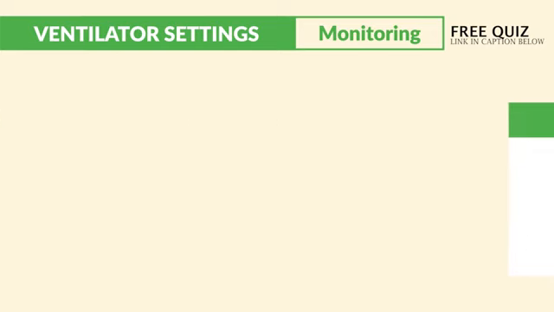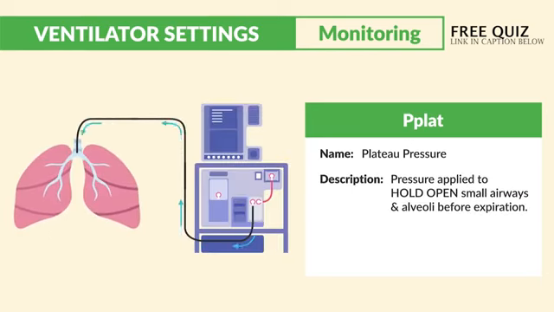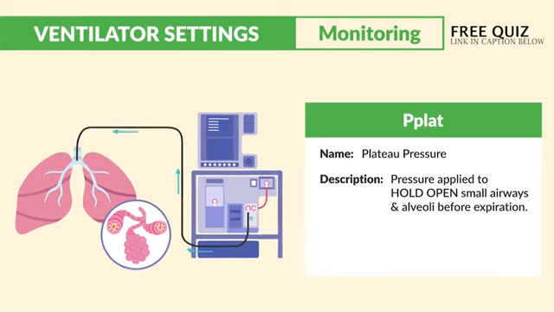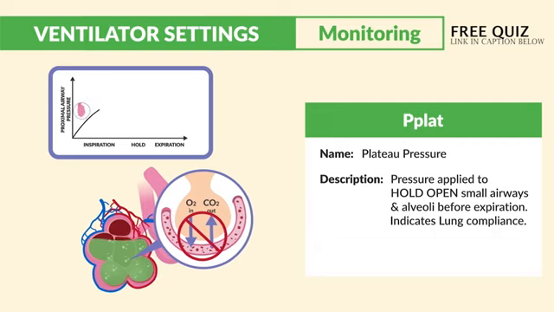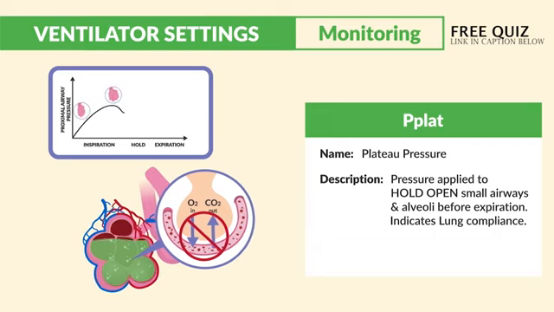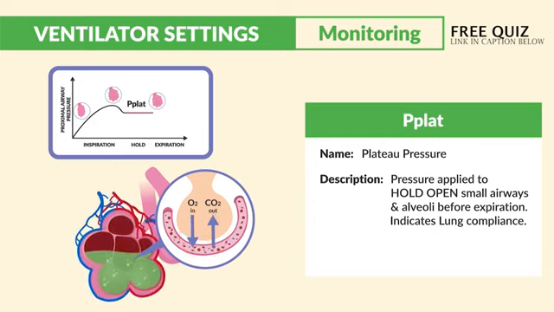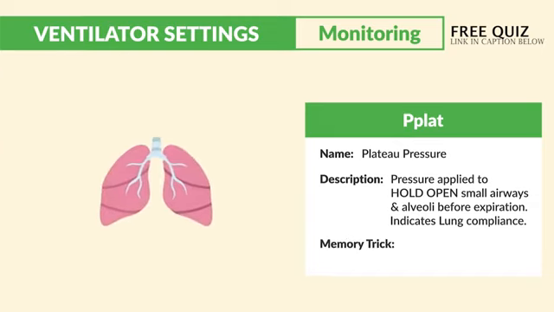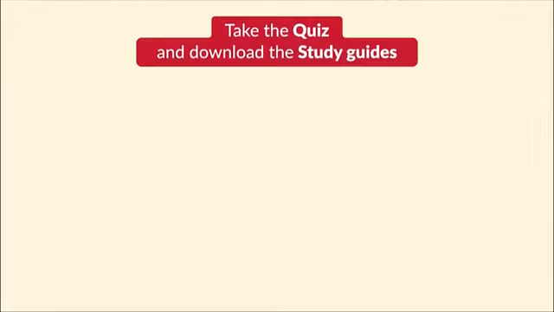And our last one here is P-plat, our plateau pressure. This is pressure applied to hold open the small airways and alveoli before expiration. It indicates lung compliance. For example, our patients in ARDS who have stiff, hard lungs, the lungs are not compliant. So plateau pressure gently reopens the alveoli by holding them open a little bit longer. The memory trick: think plateau is a paused lung to hold open the air sacs just a little bit longer. Okay, that wraps it up for ventilators.